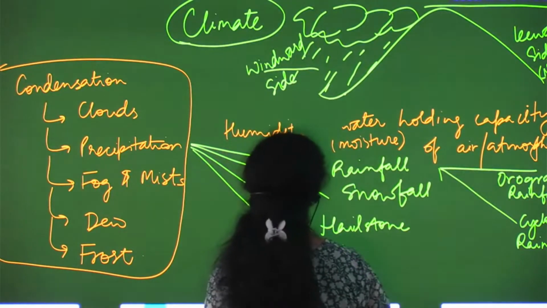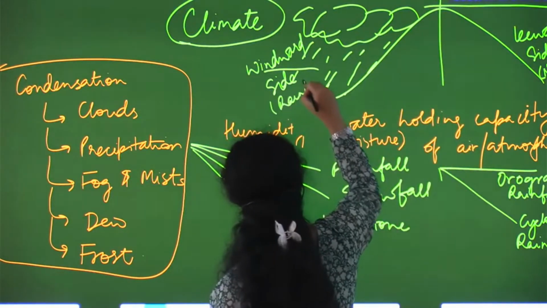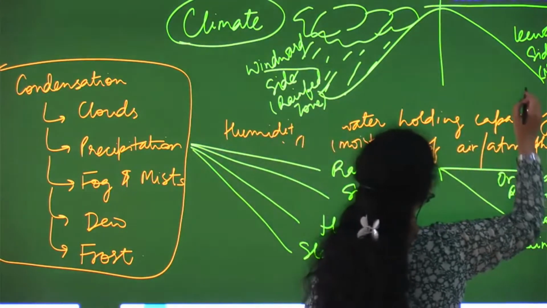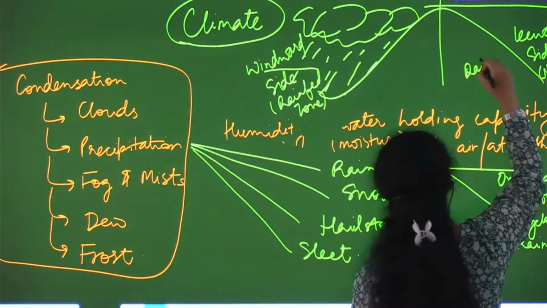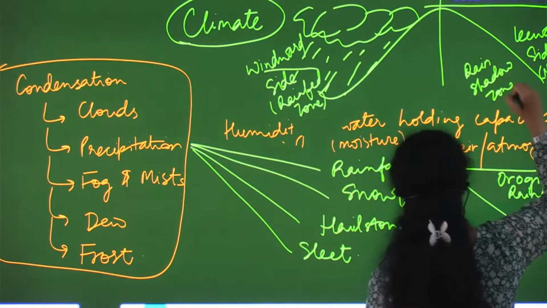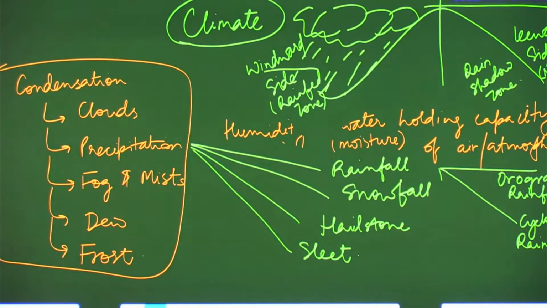This windward side is also known as the rain fed zone, and the leeward side is also known as the rain shadow zone. So this was about orographic rainfall.